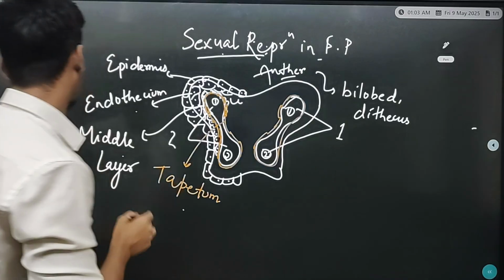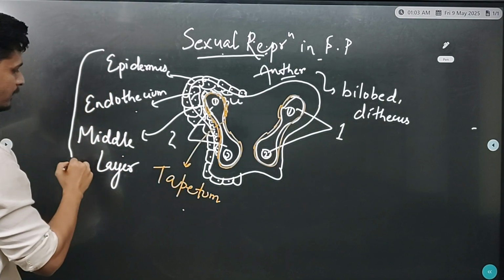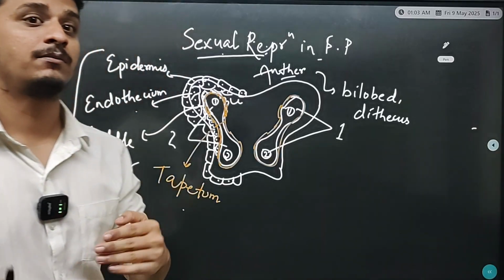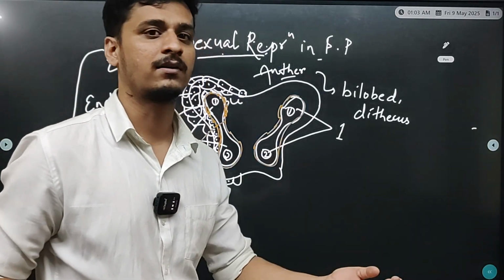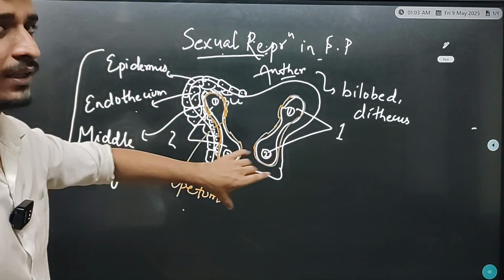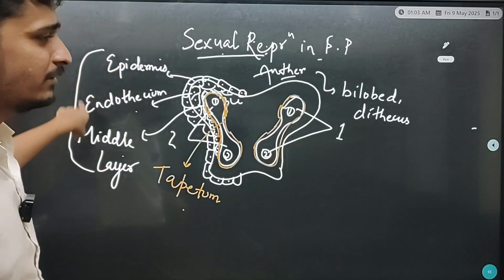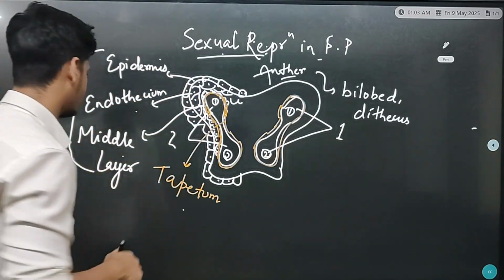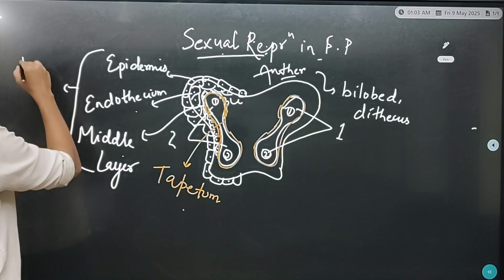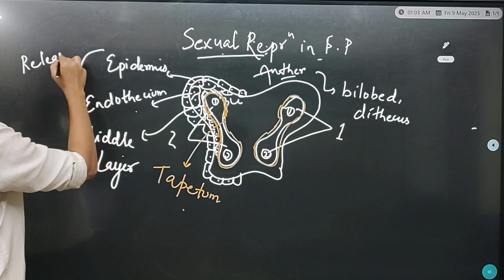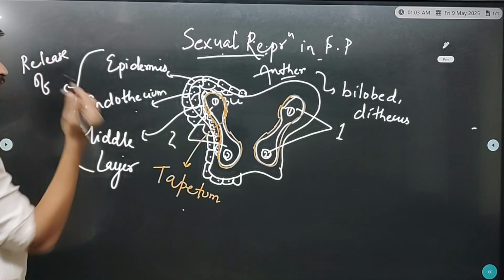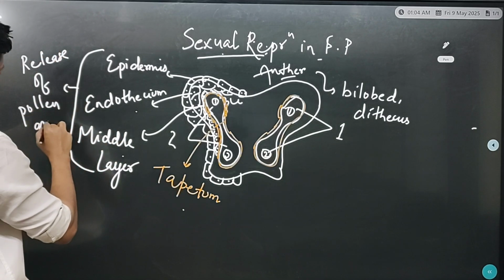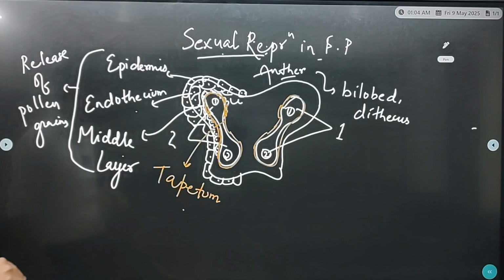So generally these three, epidermis, endothelium and middle layer, work in the dehiscence of the anther, not the anther, the dehiscence of pollen grains. When the pollen grain comes out, these three layers mainly help in release of pollen grains.